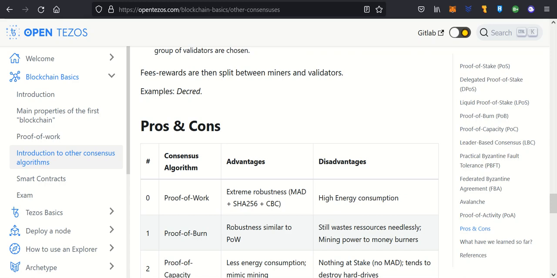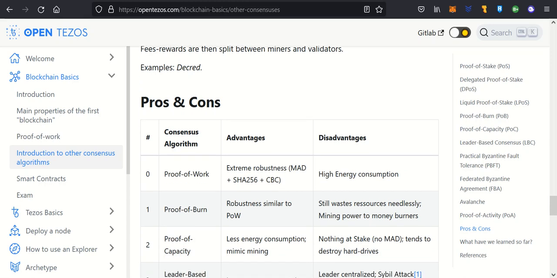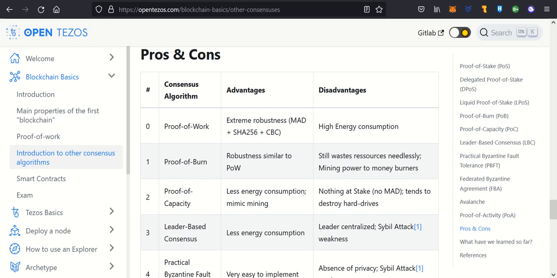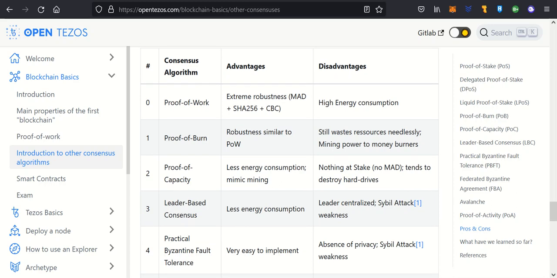Pros and cons. Proof of work. Advantage: extreme robustness. Disadvantage: high energy consumption. Proof of burn. Robustness similar to POW. Still a disadvantage: still wastes resources needlessly, moving mining power to money burners. POC, proof of capacity. Advantages: less energy consumption, mimicked mining. Disadvantages: nothing to stake, tends to destroy hard drives.